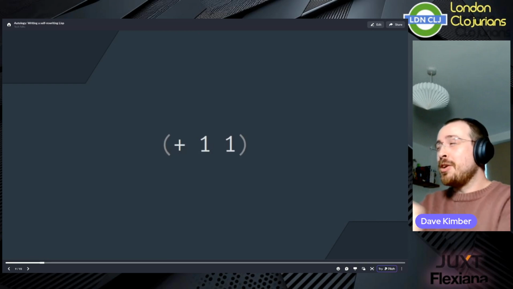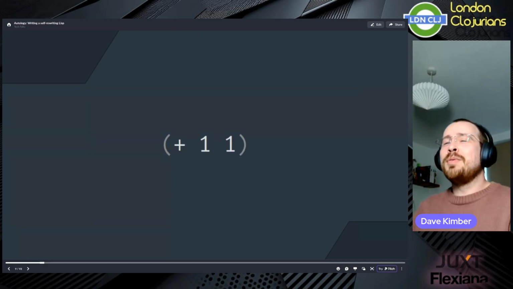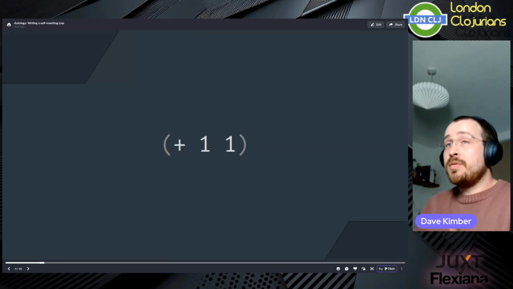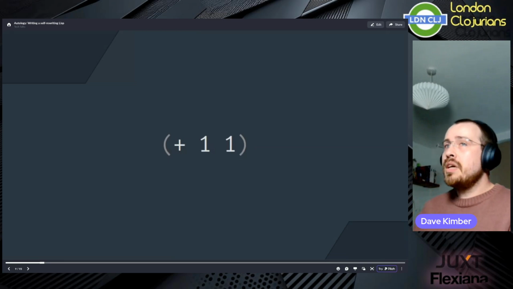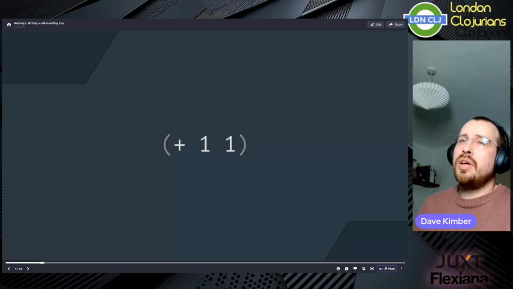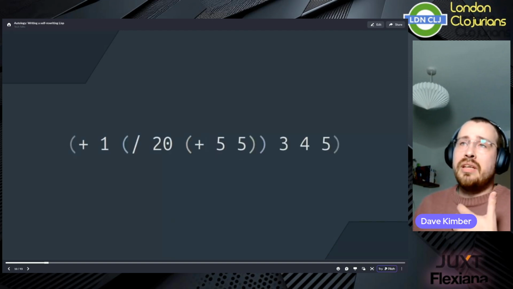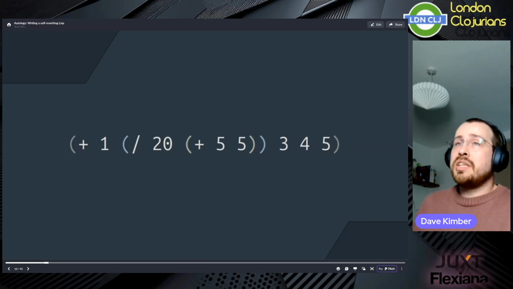I realize this is London Clojurians, you probably know this, but we're going to go from the ground up just to make sure everyone's definitely on the same page. This, of course, is actually a function call in Lisp. Whenever we see a list with stuff inside it, we expect the first element to be a function and the rest to be its arguments. Pretty straightforward. These lists can be arbitrarily nested to make complex expressions.